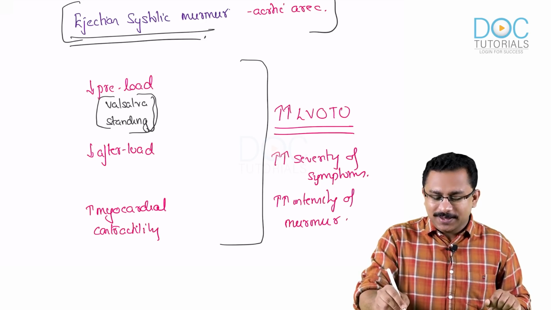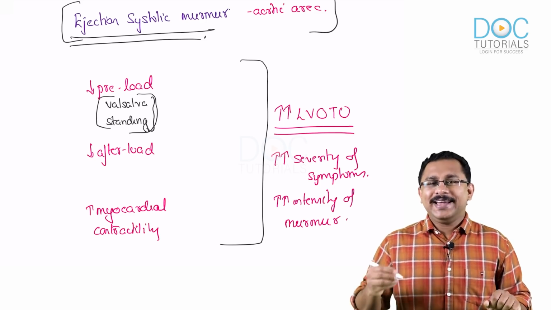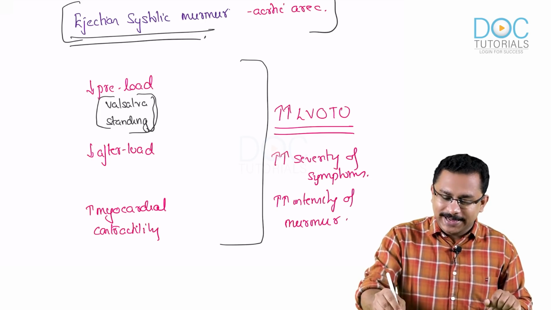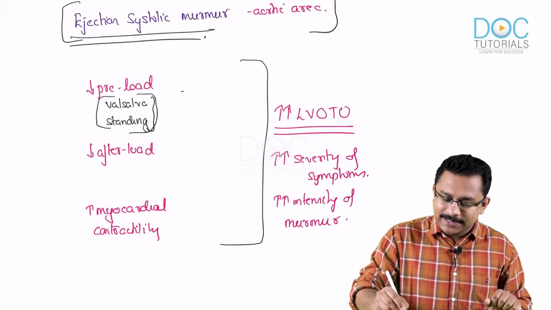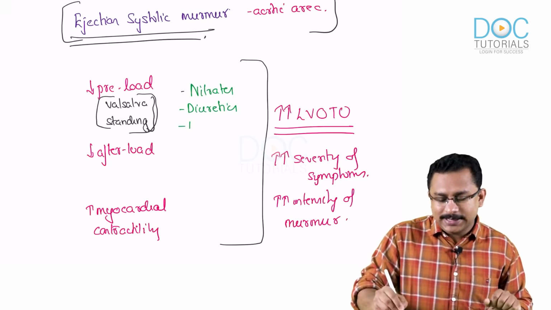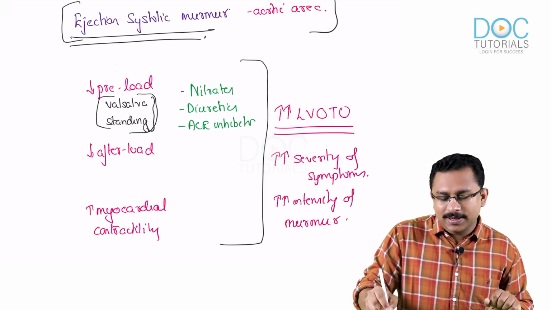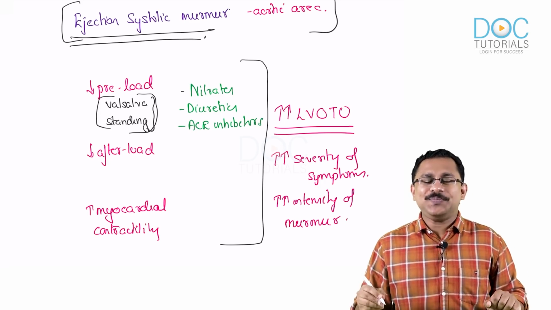And also you have certain drugs that would again decrease the preload, like nitrates, diuretics, as well as ACE inhibitors. ACE inhibitors will decrease the afterload also.